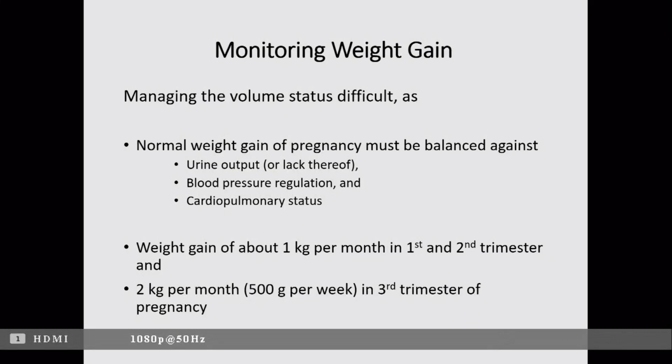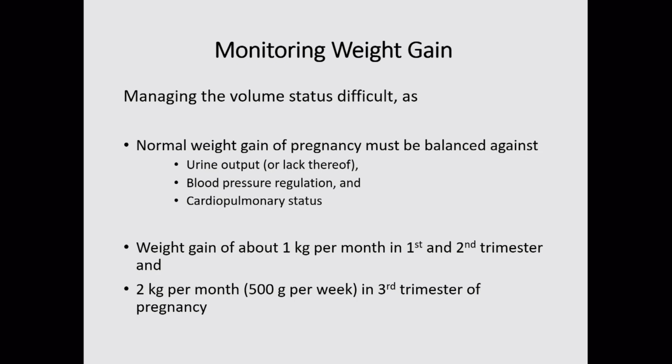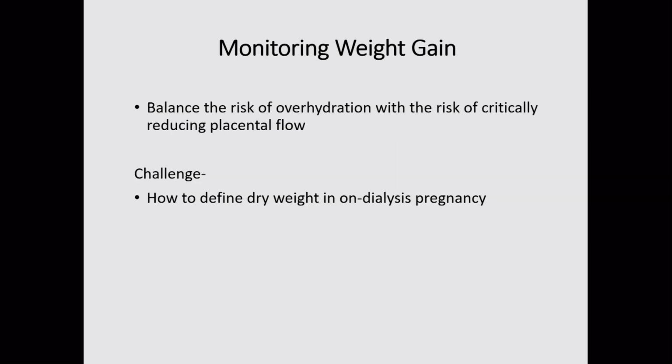So now we come to how we monitor the weight gain and volume status in pregnant females. We know it is difficult because there is lack of urine output. The normal weight gain of pregnancy is about 1 kg per month in the first and second trimester, and then 2 kgs per month in the third trimester. So it is difficult to monitor whether the patient's actual weight is increasing or volume retention is there. Then we have to balance the risk of overhydration with the risk of critically lowering the placental flow. But there is always a challenge as to how to define dry weight in pregnant females who are on dialysis.